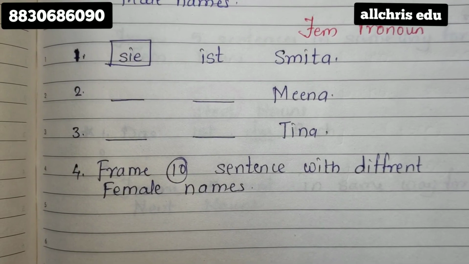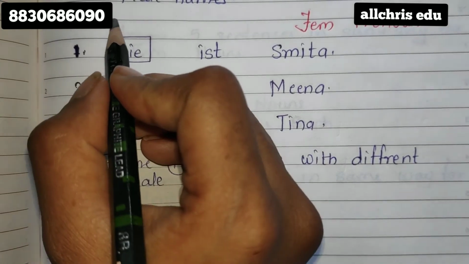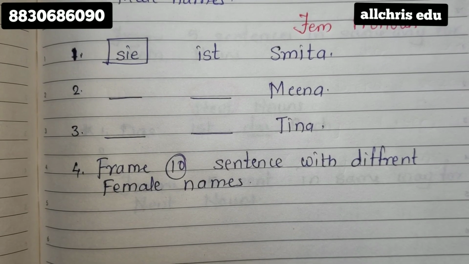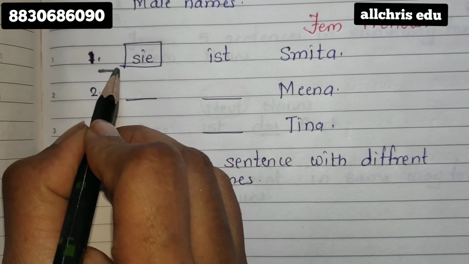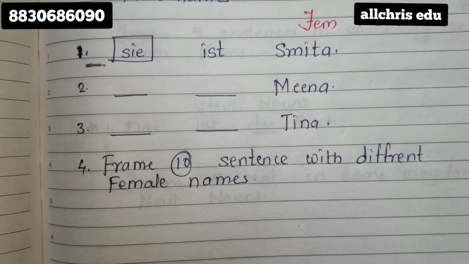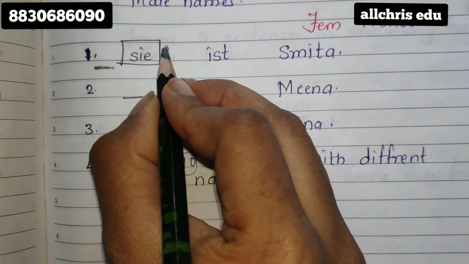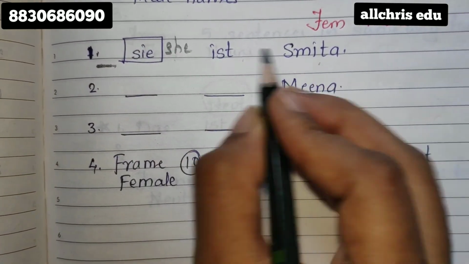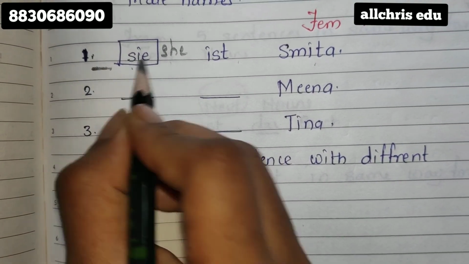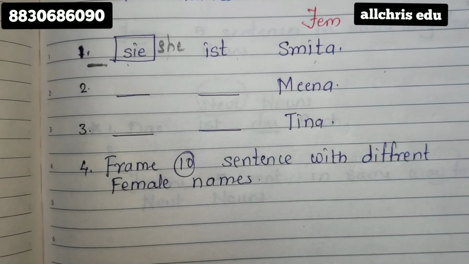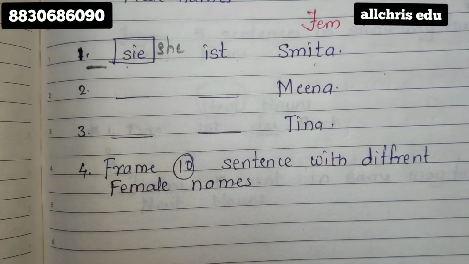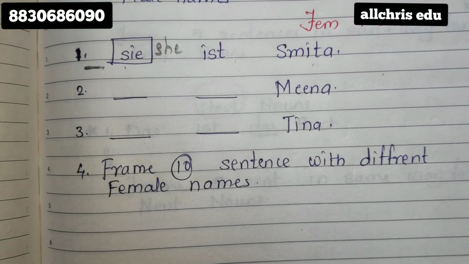Some female names also. So sie, actually this Sie should be written big. But for some days we'll write it small till you are familiar that she should be written small. But when it comes as the first letter in a sentence, we should write it big. But at present, we are just practicing the pronouns, so I want you to write it small, intentionally. This is she. Sie ist Smita. Don't say Er ist Smita. He is Smita, we don't say. She is Smita. So sie, small s. Sie ist Smita. Like this you write many female names, female friends, sisters. You can write their names like this; 10 sentences I want in your homework notebook.